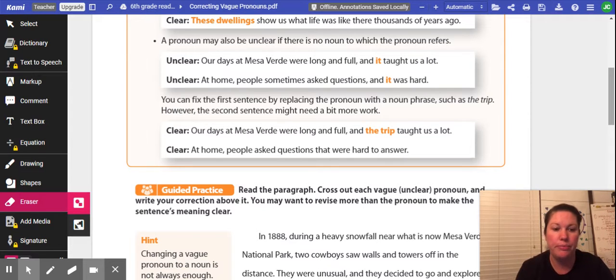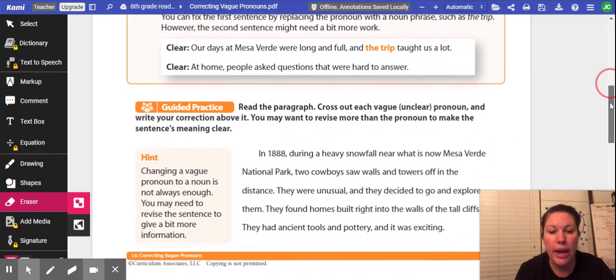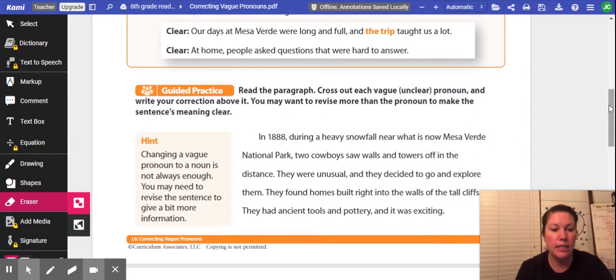Okay, we're going to go ahead and do this guided practice together. We're going to read the paragraph and then we're going to cross out each vague or unclear pronoun and write the correction above it. We may have to revise more than the pronoun to make the sentence meaning clear, meaning that we may have to revise the entire sentence to make it clear.